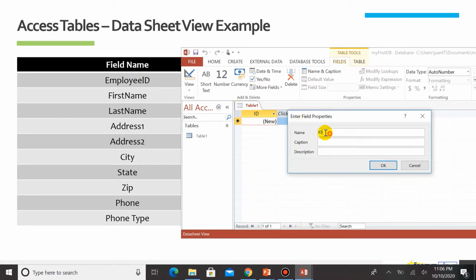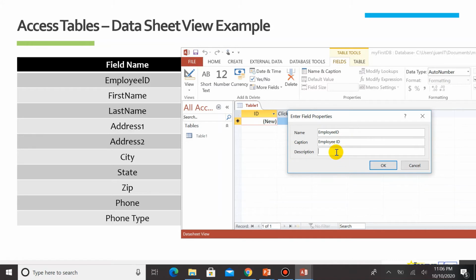Let's type in the name, EmployeeID. Make sure the name is one word. Caption, let's say this is Employee ID.